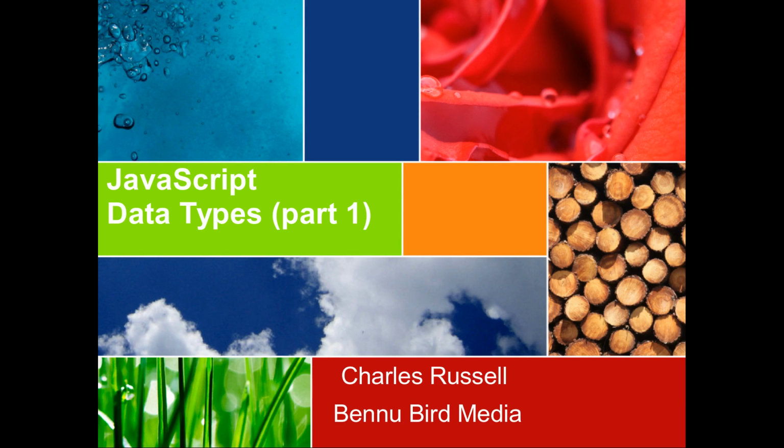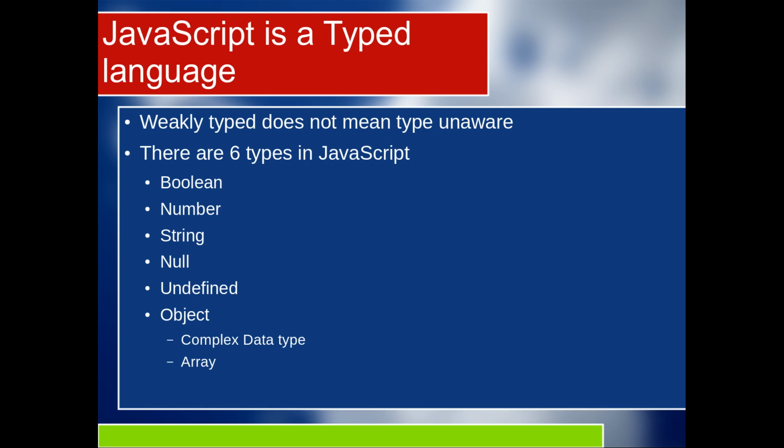Now, in the previous video I did on variables, at the end I talked about how JavaScript is a weakly typed language, but that doesn't mean that it's untyped. JavaScript is really type aware. Unlike other languages like Java, C++, and PHP, which have a whole bunch, like 20 or 30 data types, there are only 6 in JavaScript. These 6 are Boolean, number, string, null, undefined, and object.